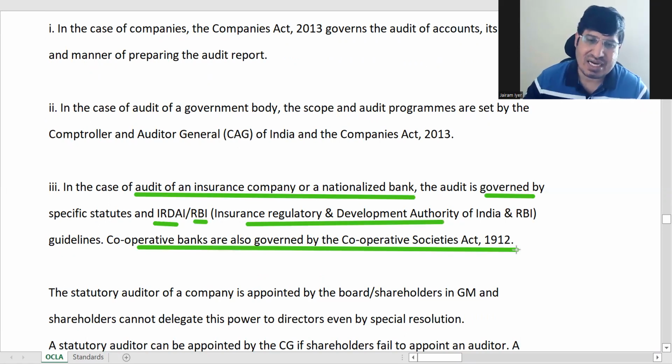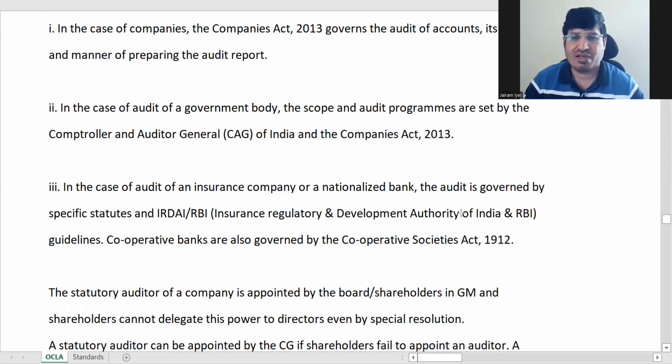So these acts will give all details on how to give the report, the form of the report, and what is to be checked. Apart from the law, if the auditor wants to check something more, he can do that. But the minimum, whatever is mentioned in the statute, that much has to be checked. There is no option regarding that.